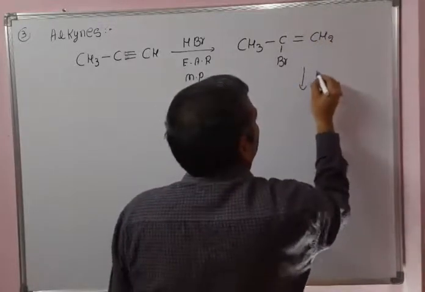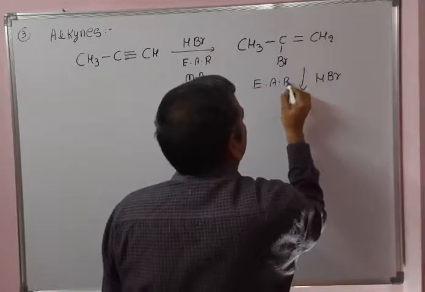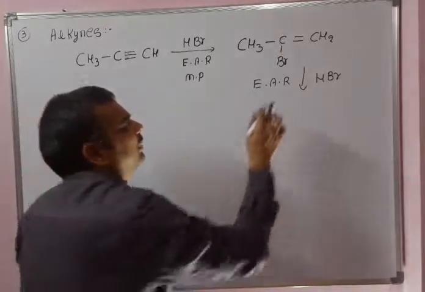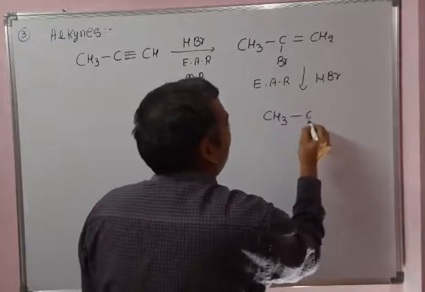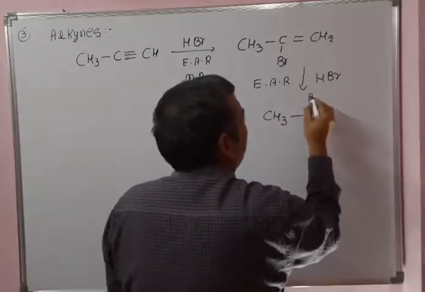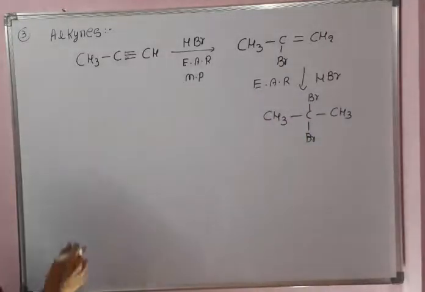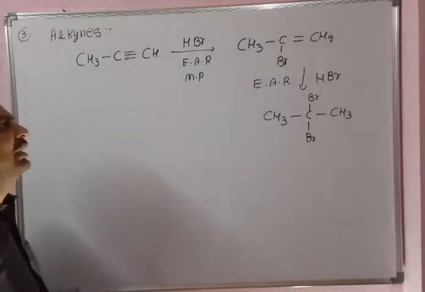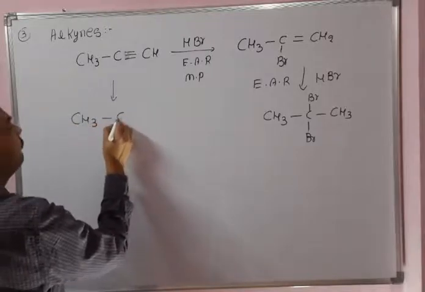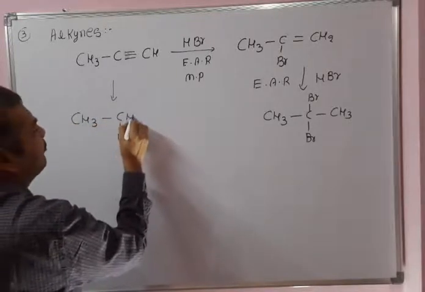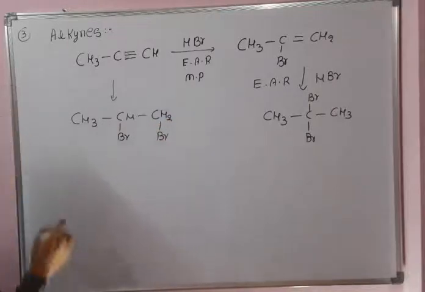Again it will react with one more equivalent of HBr. The negative part of the reagent will attack at the carbon having fewer hydrogens. Here 2 hydrogens, 0 hydrogens, that means we will get a dibromo compound. Geminal dibromide will be obtained, CH3 CBr2 CH3. Clear? Right. Now we get geminal dibromide in this case. So how to prepare vicinal dibromide? How to convert to vicinal dibromide? We will try.